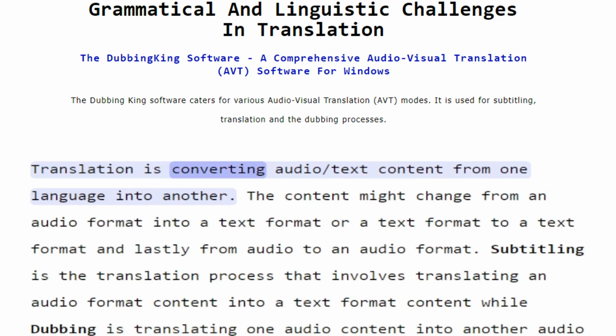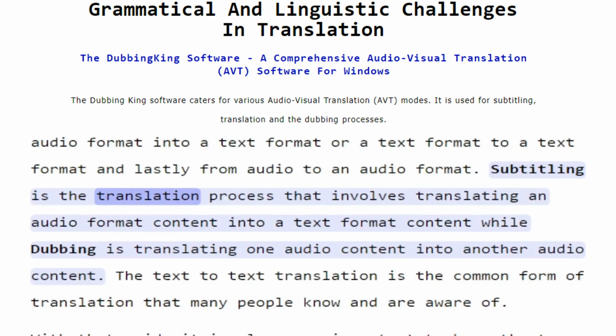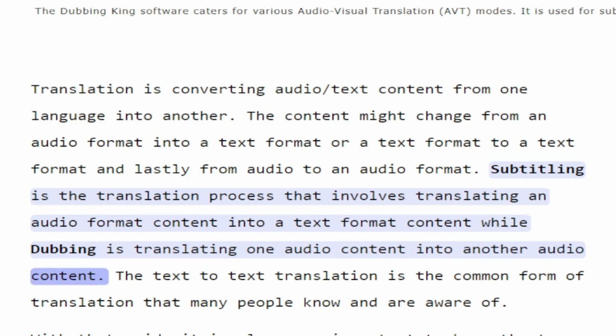Translation is converting audio/text content from one language into another. The content might change from an audio format into a text format, or a text format to a text format, and lastly from audio to an audio format. Subtitling is the translation process that involves translating an audio format content into a text format content, while dubbing is translating one audio content into another audio content.